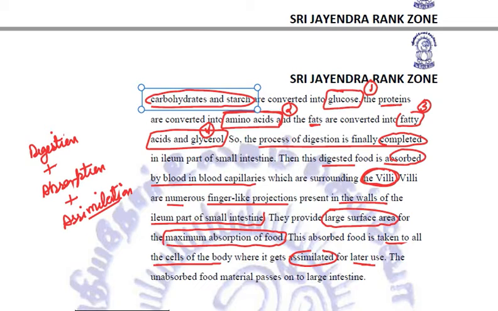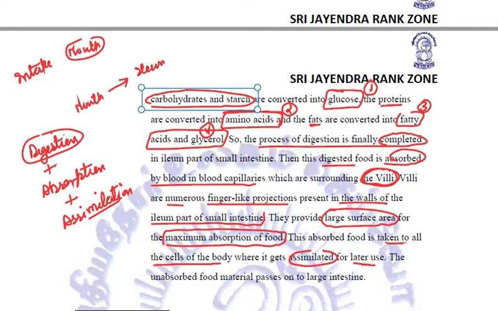Right? Now, intake of food has been done through the mouth. Digestion started in the mouth itself and it got completed in the ileum part of the small intestine. The absorption of food takes place in the ileum itself and assimilation is done by blood.